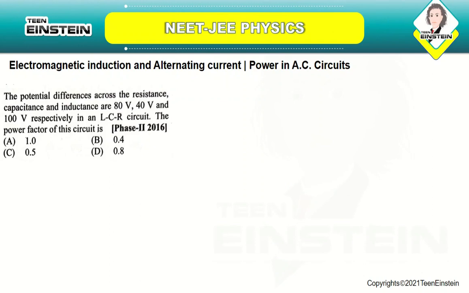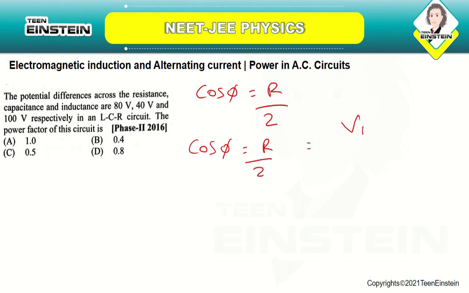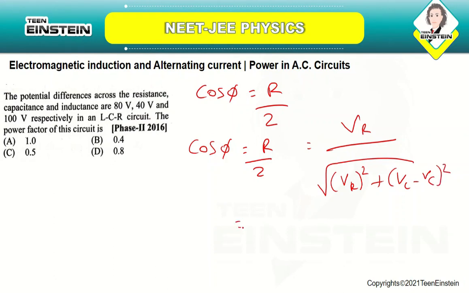The power factor of this circuit is, so the power factor is cos phi equal to R by Z. Here, as the current remains the same, we can write it as VR by root of VR square plus (VL minus VC) square. If you solve this, you get 80 by root of 80 square plus 60 square. When you solve this, you get the power factor as 0.8.